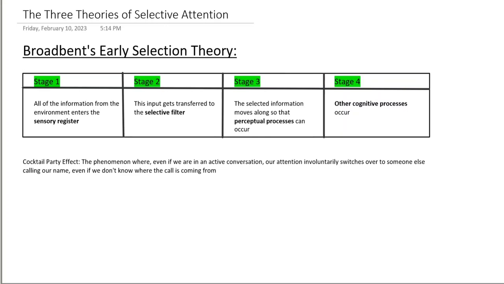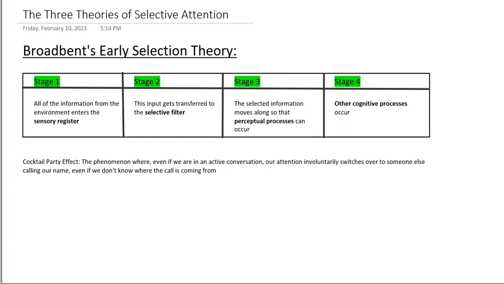And in stage three of this theory, the selected information moves along so that perceptual processes can occur, and these assign meaning to the information. So for example, when our friend comes by and asks us a question, we're going to try assigning meaning to his or her words. So this is a perceptual process that may occur. And in the fourth and final stage, other cognitive processes may occur, such as formulating an answer to said question.